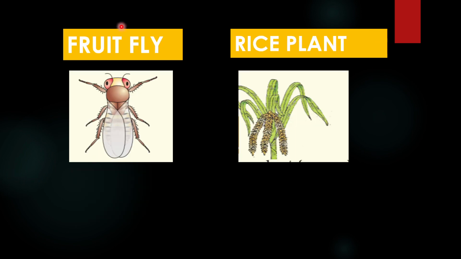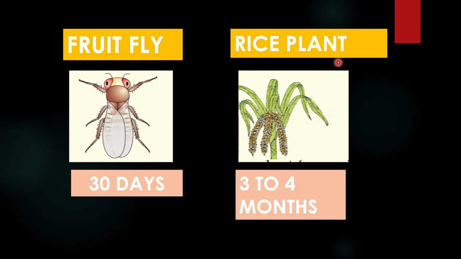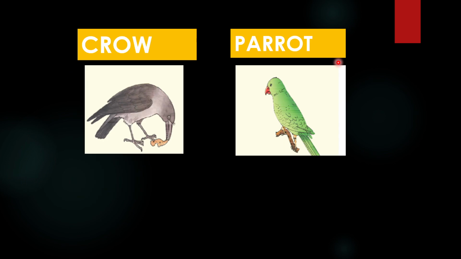Now, what about fruit fly? Generally, insects can live only for a short period of time, and a fruit fly can live for 30 days. Okay. What about rice plant? We have rice daily, but have you ever wondered how long a rice plant can live? Yes, it can live only for 3 to 4 months. That's how much time it takes for farmers to cultivate rice.